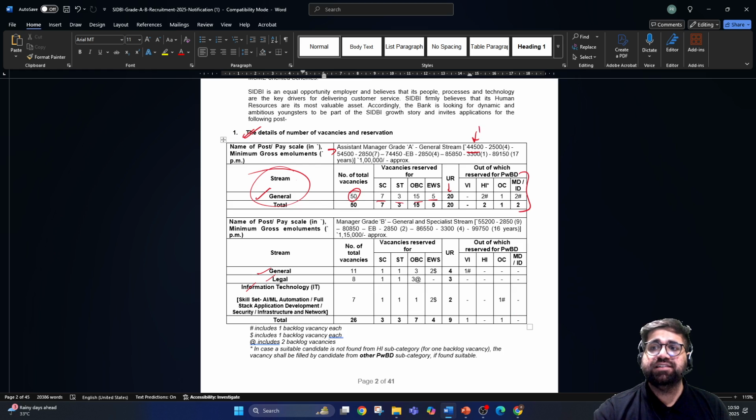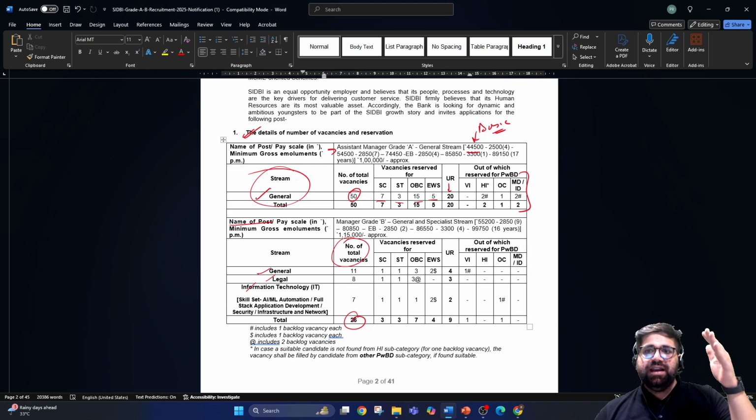Okay, but this is your basic pay, not your actual in-hand pay or your CTC. CTC I will discuss a bit later. Now when it comes to Grade B, there are three streams: journal, legal and IT. The total number of vacancies in Grade B is 26. So if you combine the vacancies of Grade A and Grade B, there are 50 plus 26, 76 vacancies.